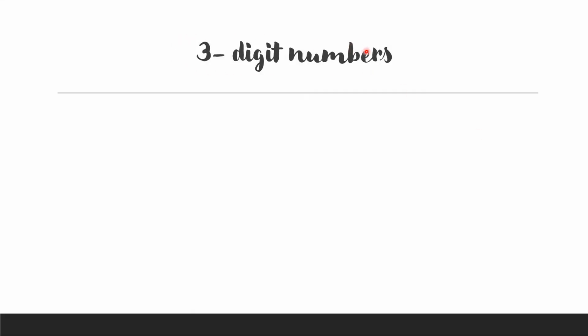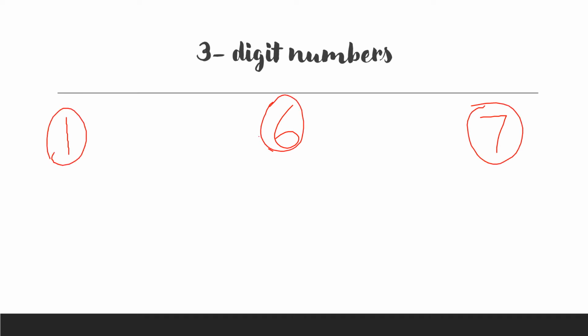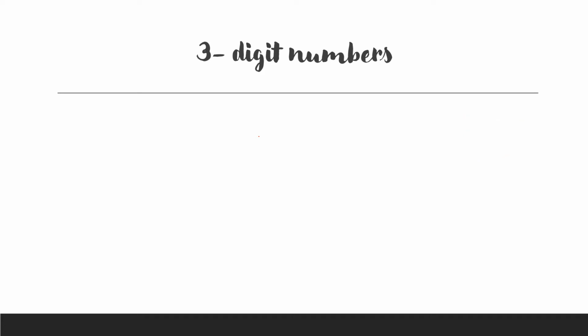Okay, so what are 3-digit numbers? What is a digit? A digit is a single number, like 1. If I write 7 or I write 6, this is a 1-digit number. So these single numbers are called 1 digit. Now what if I write a number here